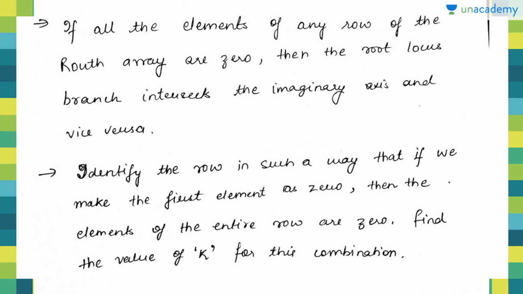If all the elements of any row of the RH array are 0, then the root locus branch intersects the imaginary axis, and vice versa. So these are the conditions by which we can determine the intersection of the root locus branch with the imaginary axis.